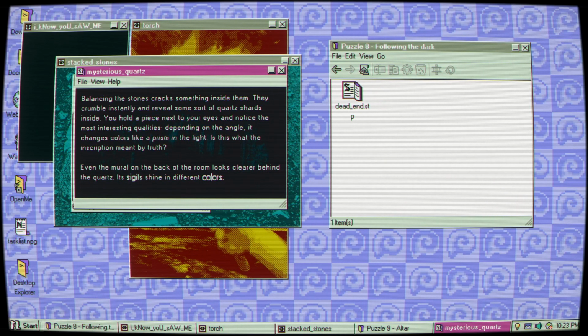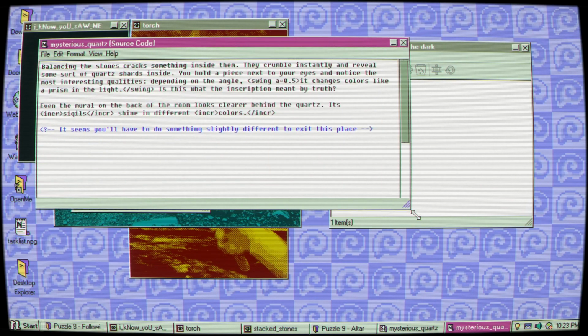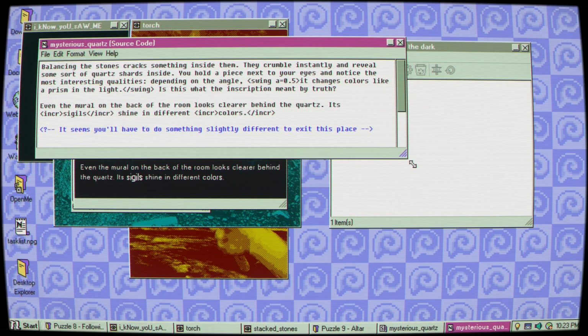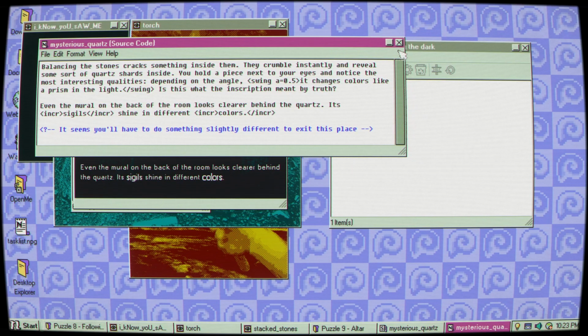I hope I have the balance of the audio here. I might have to do it in post. Okay. Interesting. Let's again look at the source code. It seems like you'll have to do something slightly different to exit this place.